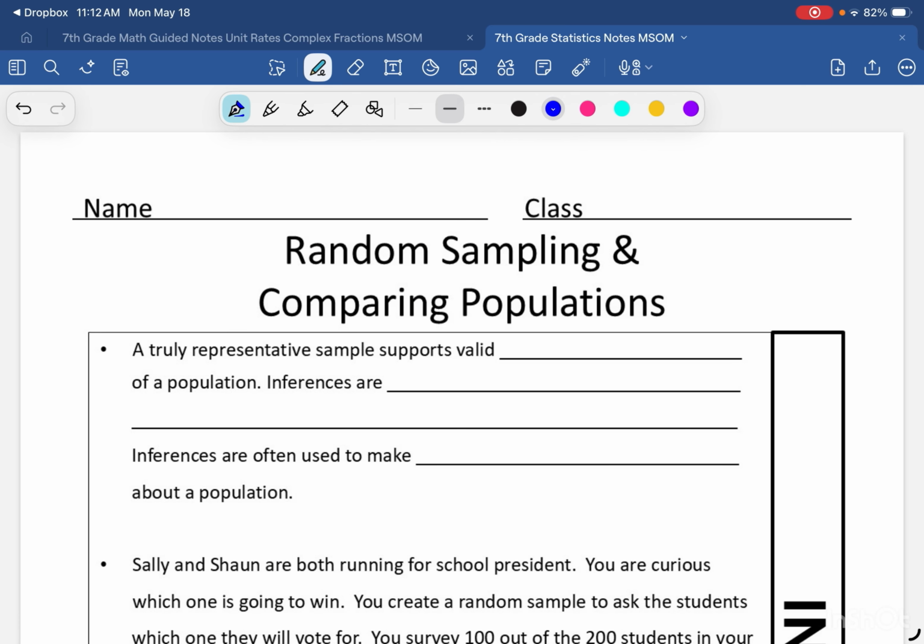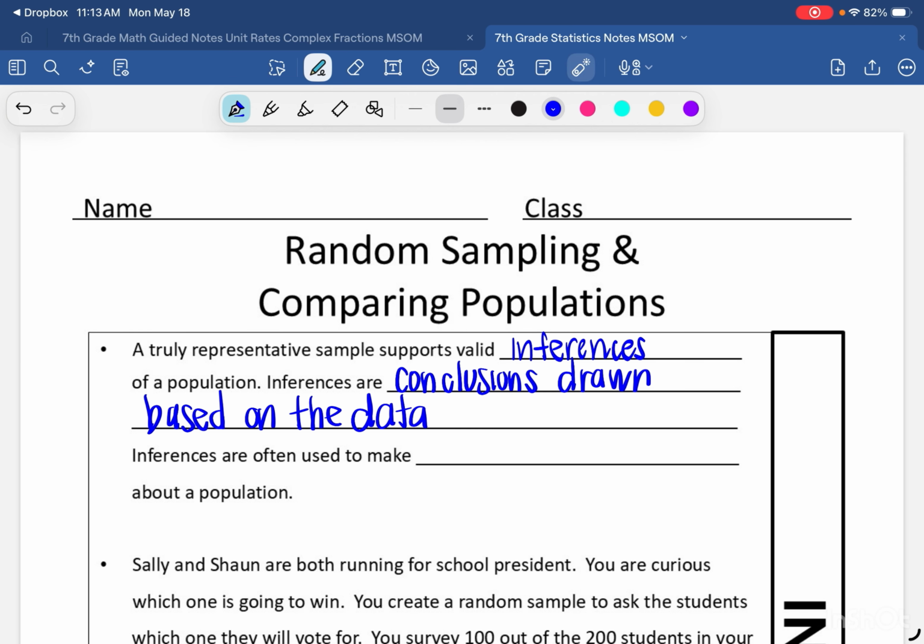Okay, next page we're going to talk about inferences. A truly representative sample supports valid inferences of a population. Inferences are conclusions drawn based on the data. Inferences are often used to make predictions about a population. This is one of the main uses of statistics and sampling, is to learn about a population and make inferences.